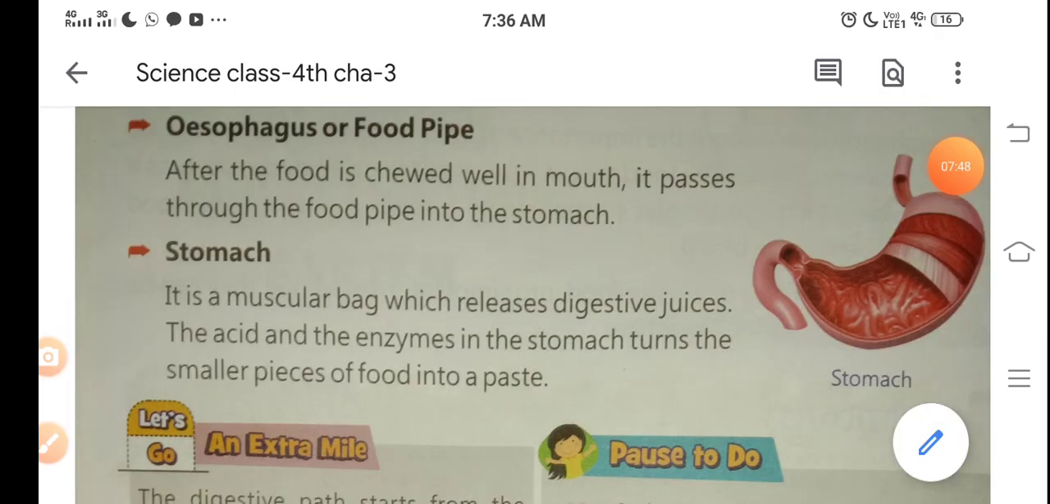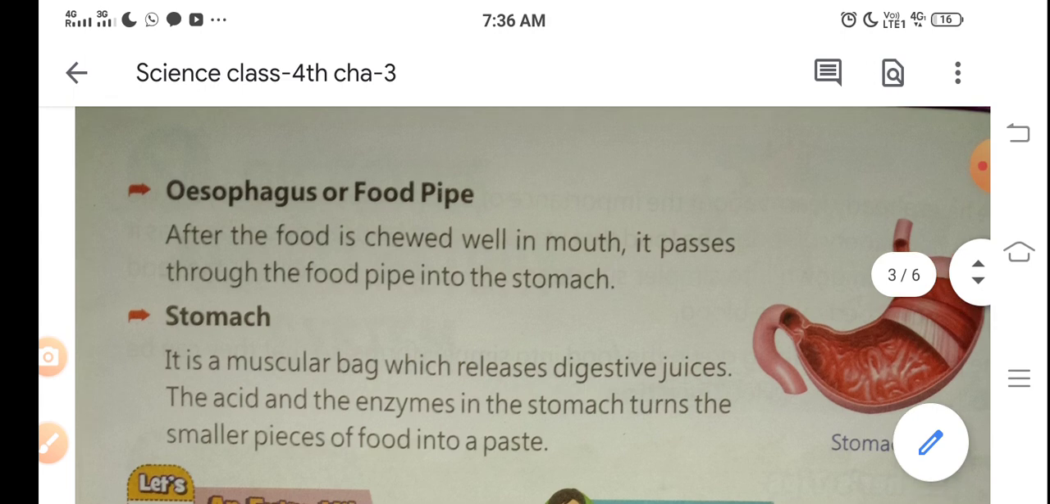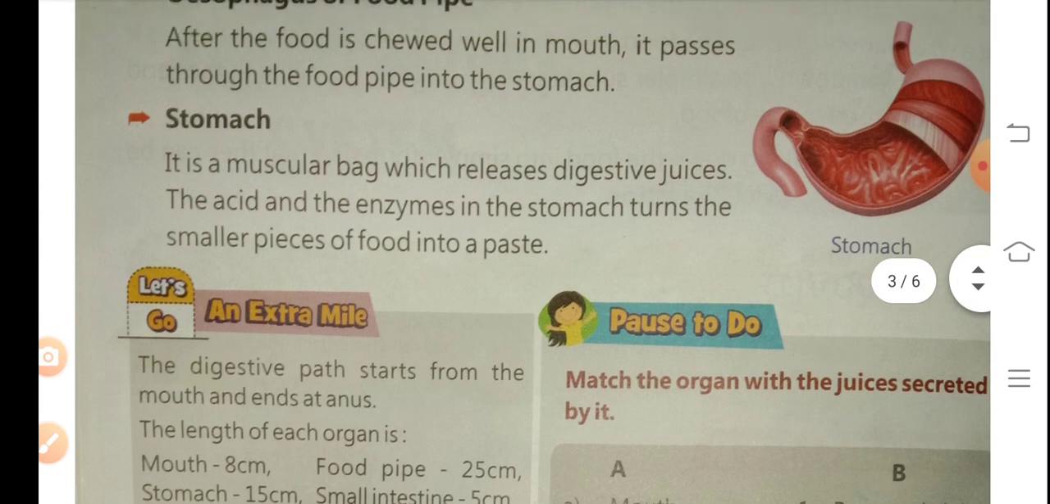Okay, and next the oesophagus or food pipe. With the help of the food pipe, after the food is chewed in the mouth and made very soft and easy to swallow with the help of saliva, it passes through the food pipe into the stomach.